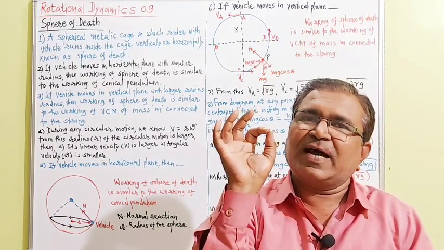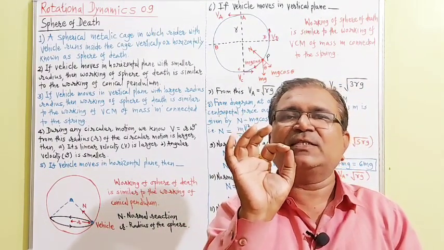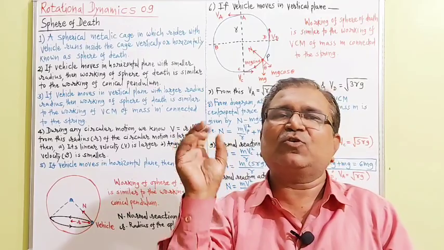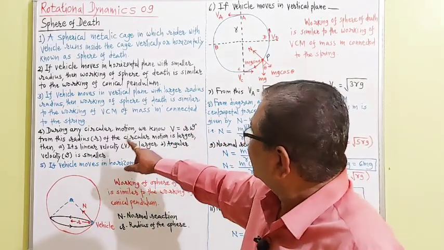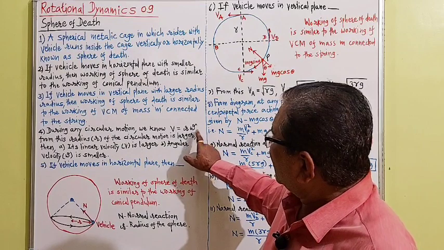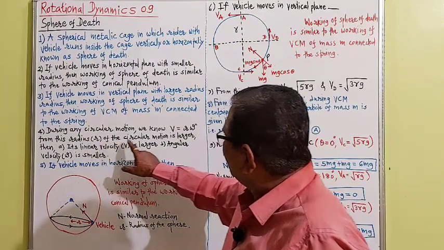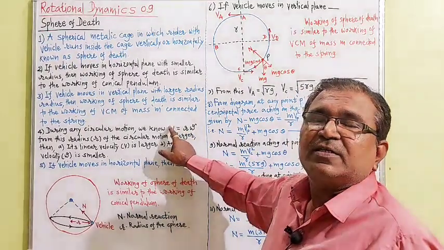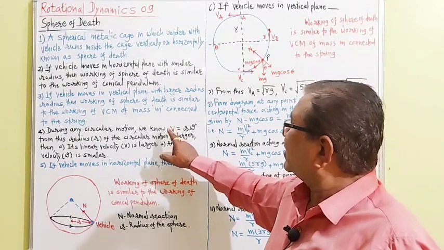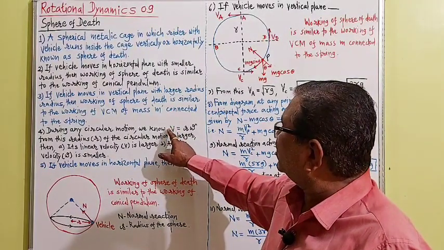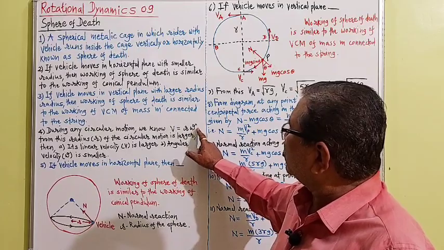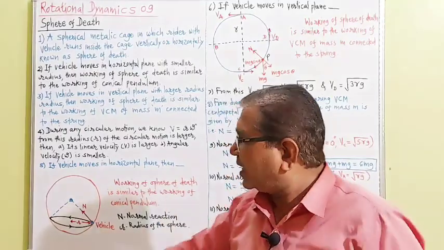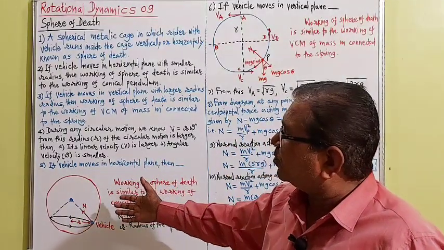For larger radius, the magnitude of the linear velocity is larger, and the magnitude of the angular velocity is smaller. See here, v is equal to r omega, and from that when the radius of the circular motion is larger, if r is larger, then of course the magnitude of the linear speed is larger. But as long as the magnitude of the linear speed is larger, the magnitude of the angular velocity is smaller. That I have already discussed with you, and tried to show with the help of a diagram.